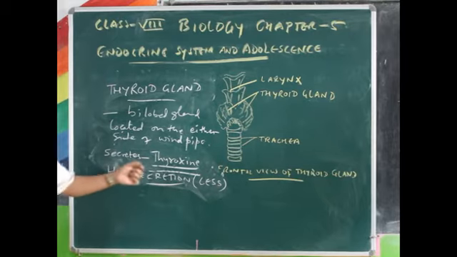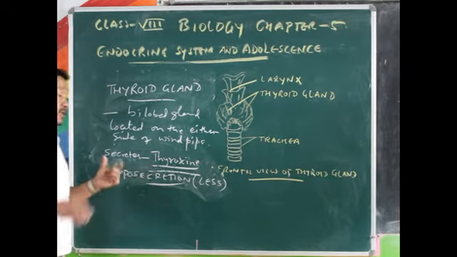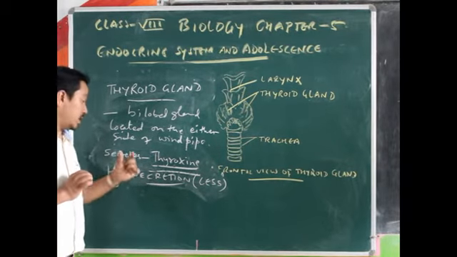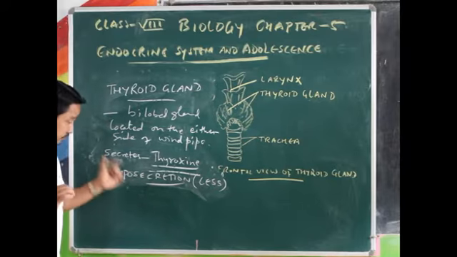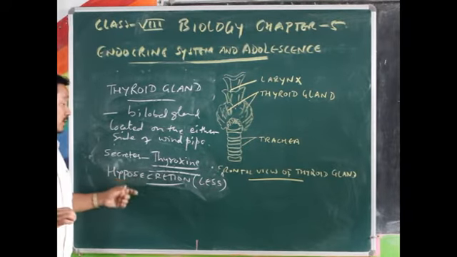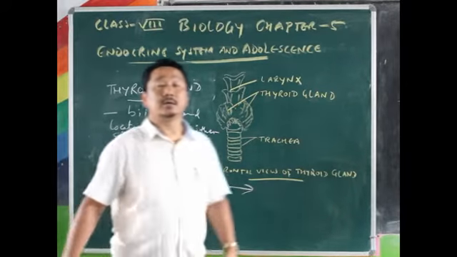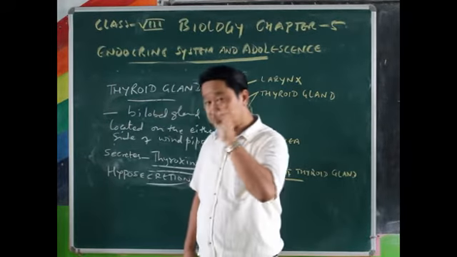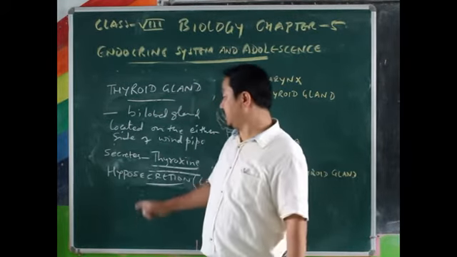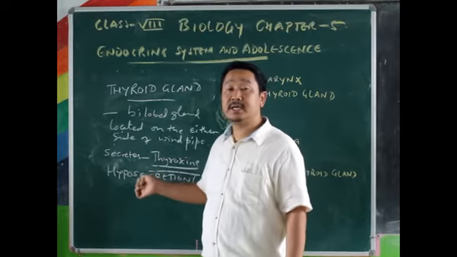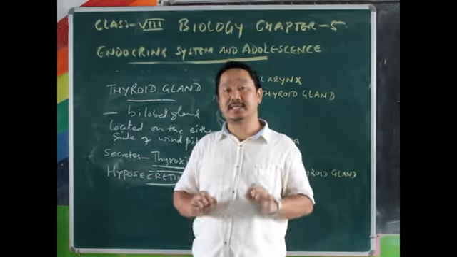If the thyroid hormone is secreted less than the body needs, then what problems can be seen here? Let us see what problems the body faces if the thyroid hormone is secreted less.